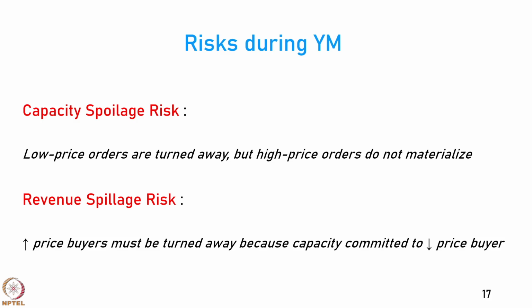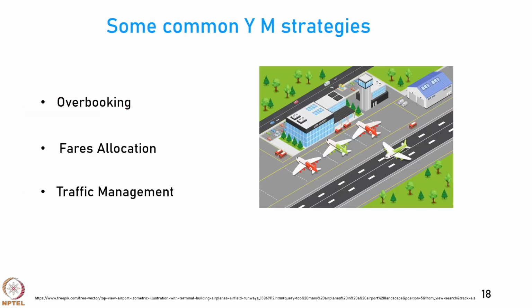So, if we do not do revenue management properly and we start selling all the seats to the low price customers who buy in advance, if all seats are made available to passengers much in advance, you will have to give them at lower prices. So, then in the end, when you have an opportunity of getting more revenue from last minute travelers, there are no seats available because you have already booked them.